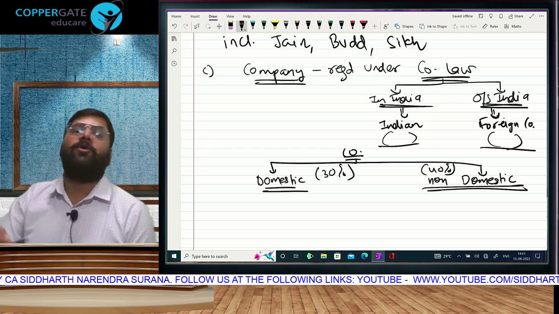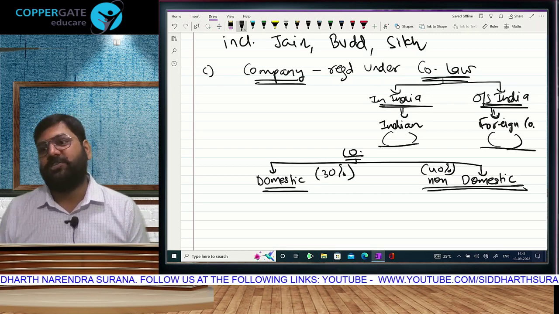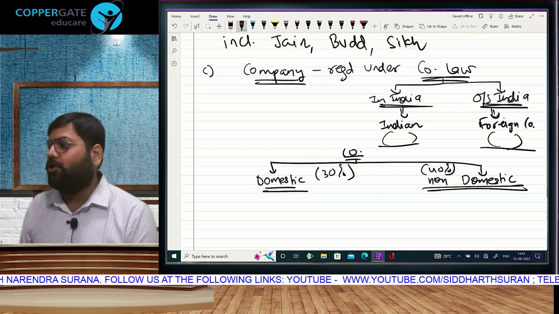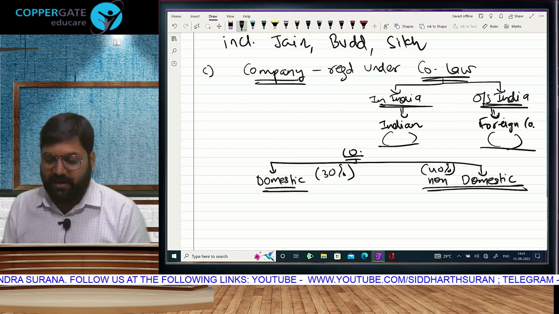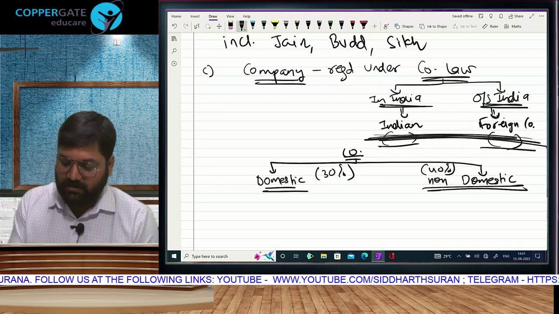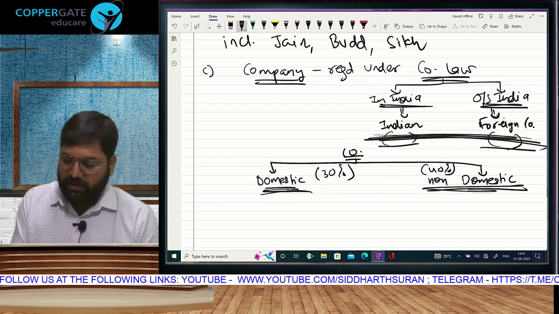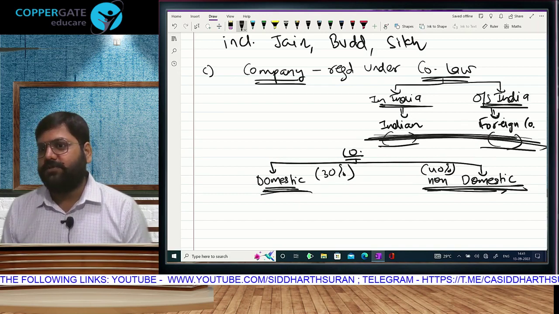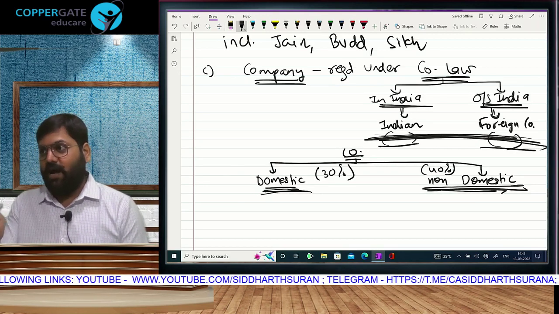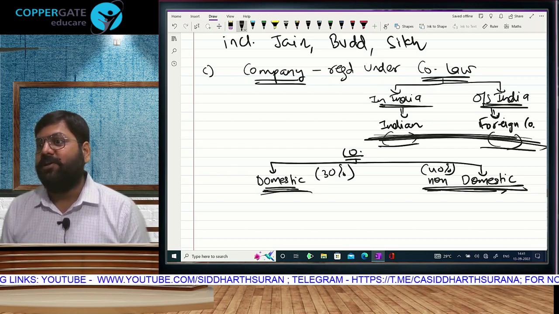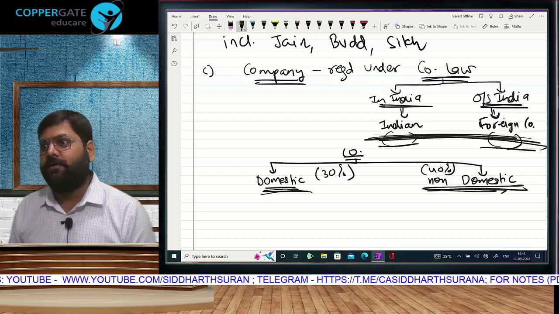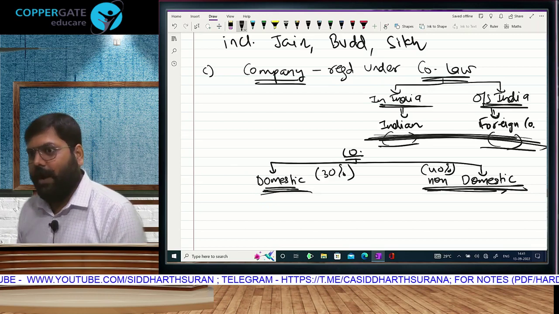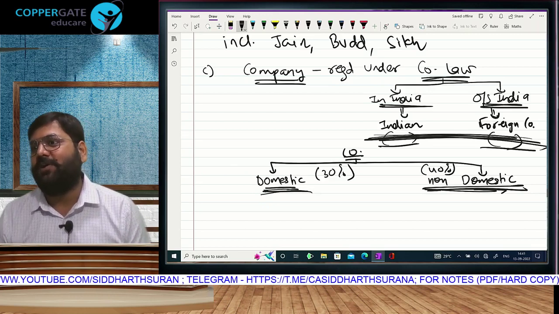Indian or foreign depends on the place of incorporation, registration. But domestic or non-domestic will decide the tax rate. We are least interested in this bifurcation; this is going to decide our tax liability. And you need to know the difference between Indian and domestic. Today, I am not going to teach you the difference between Indian and foreign. That I have already done. I don't have to teach you the difference between domestic and non-domestic either.